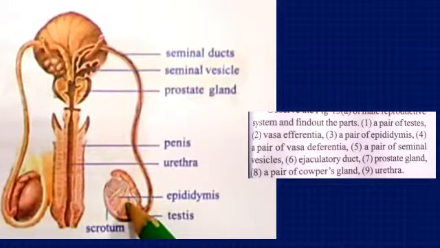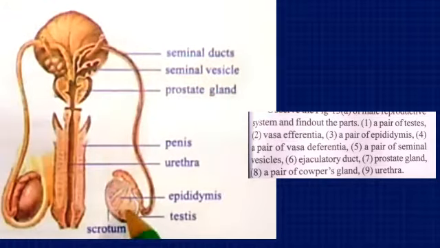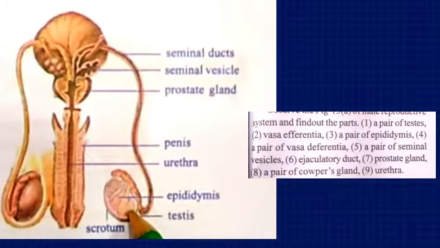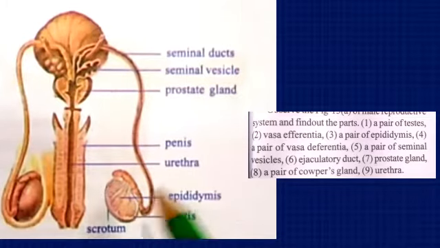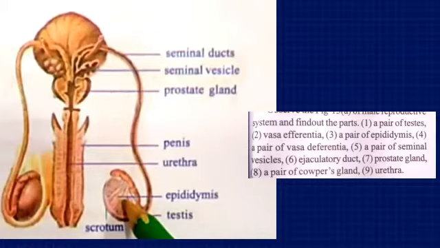Then coming to the vasa efferentia. The seminiferous tubules, found inside the testis, open into a tube called vasa efferentia, and they carry sperms into the epididymis. Inside only, these all parts. We can't see them in the diagram.